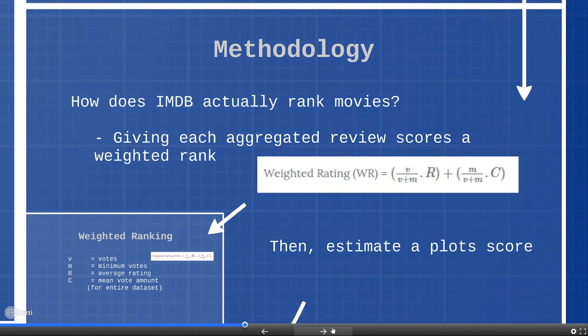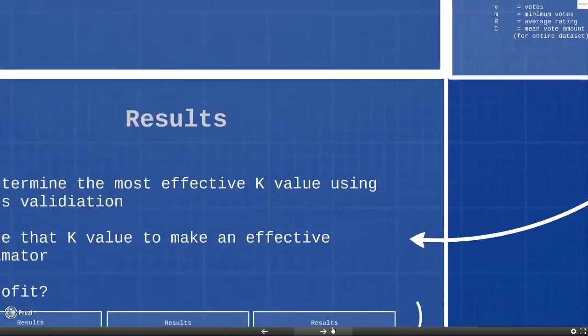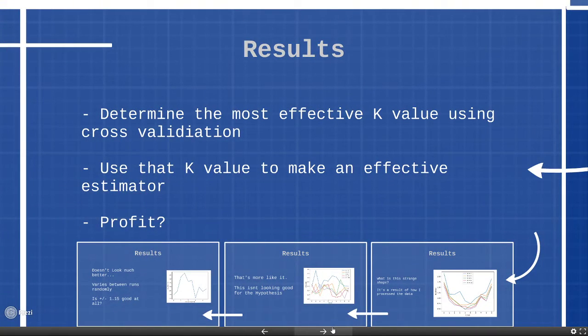We used a k nearest neighbor sort of setup with the TF-IDF vectors based on the plot descriptions, and then we ran our tests. We created an estimator that would allow you to plug in a plot, and it would output, of course, that score that it absolutely deserves on IMDb. We needed to determine the most effective k-value using cross-validation and then use that k-value to make an effective estimator. Next step, maybe profit?